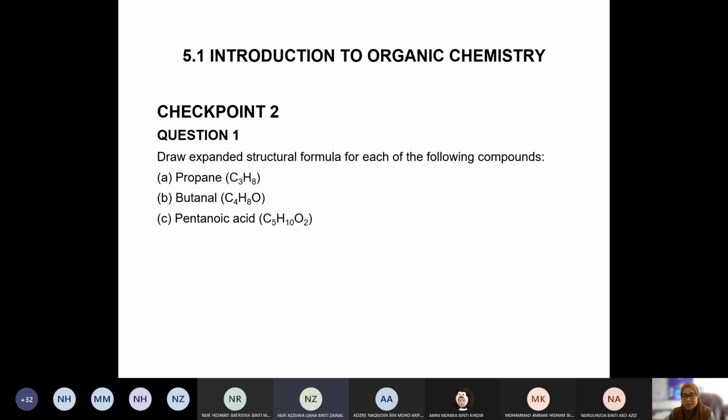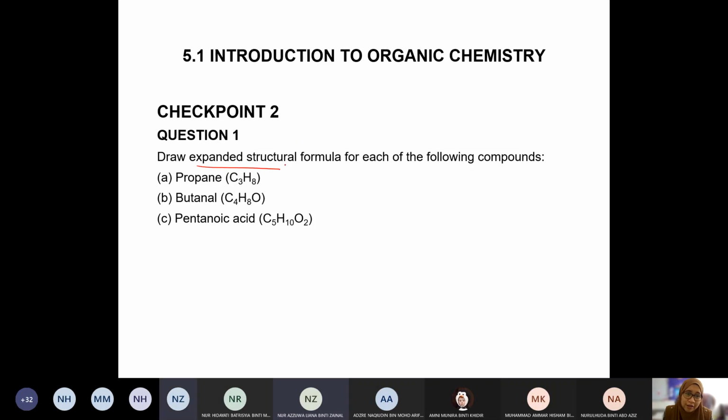Okay, so maybe you need time to digest ke apa kan. So go ahead. Okay, go through balik expanded ke apa, nak absorb balik. Okay, nak digest. Okay, and then try to complete this checkpoint. Okay, right. So in expanded structural formula, why not you practice for others as well?